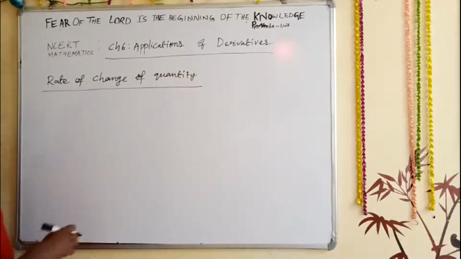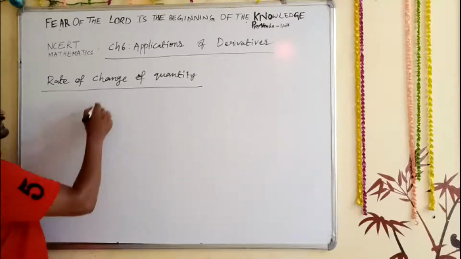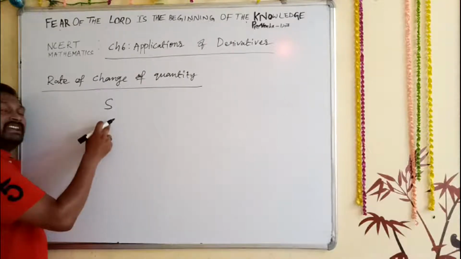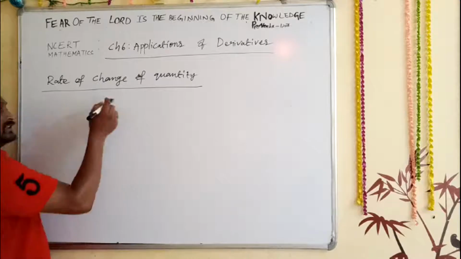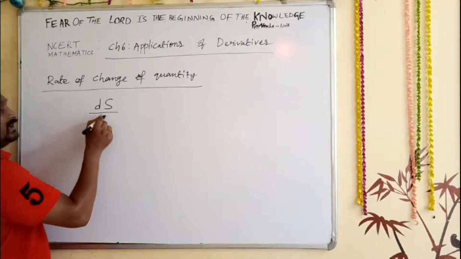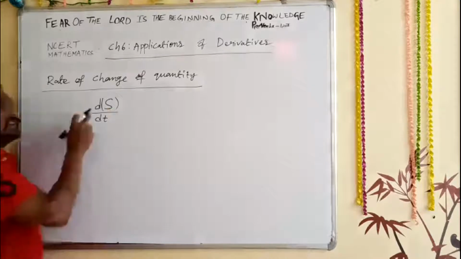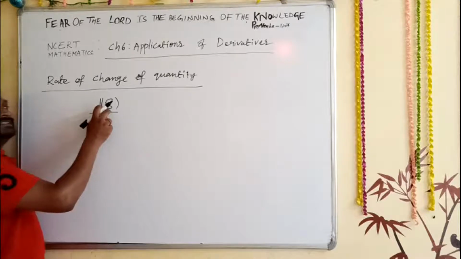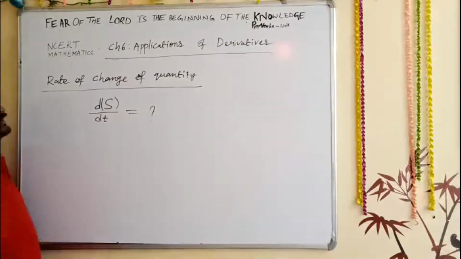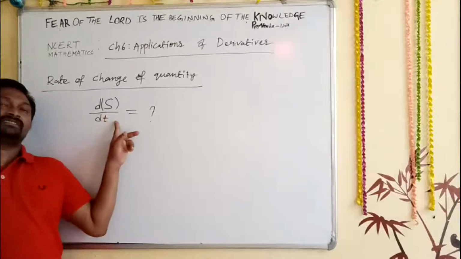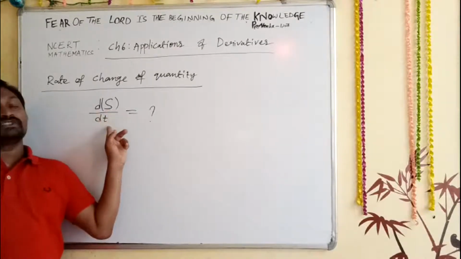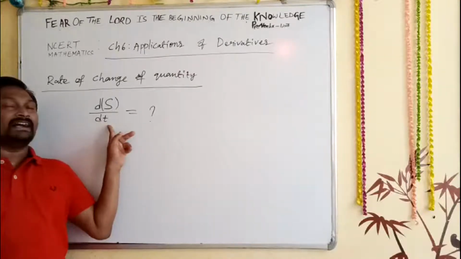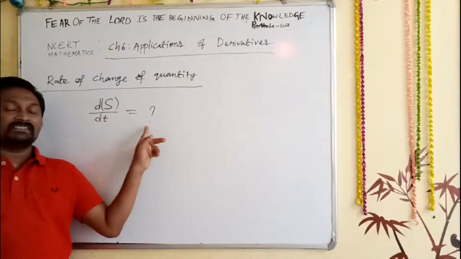Okay. So rate of change of quantity is nothing but, for example, speed is there. So speed is differentiated with respect to t. That means d by dt of s. Whatever answer you are going to get, that is the rate of change in speed with respect to t. T is nothing but time here. With respect to time, the rate of change in the speed is what we are going to find later.